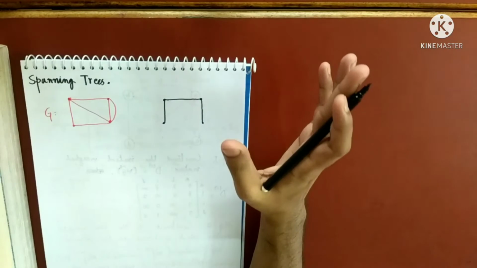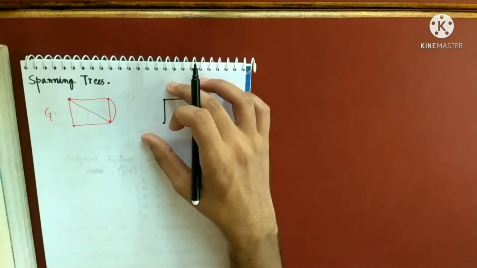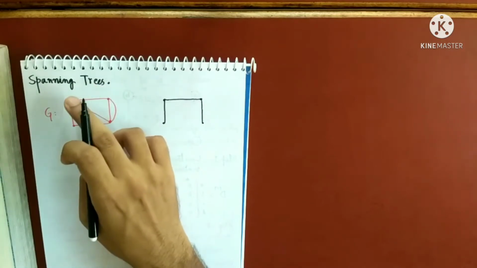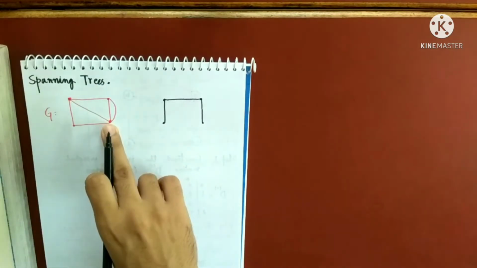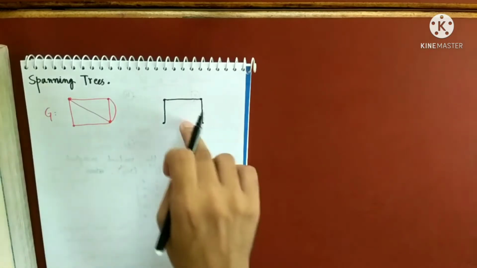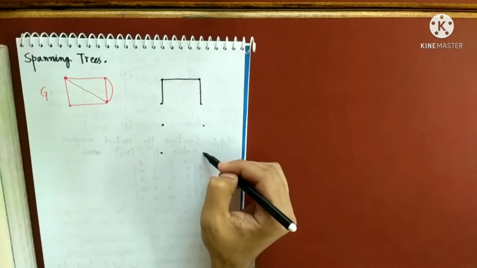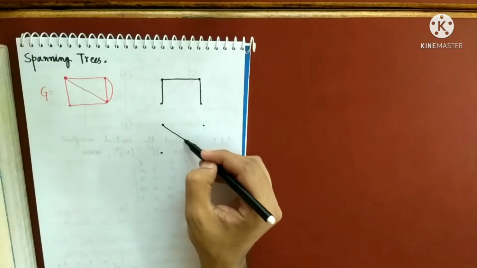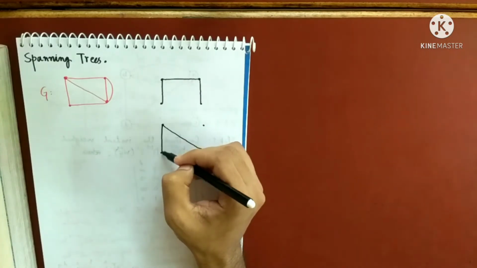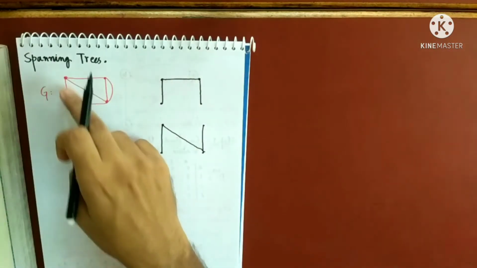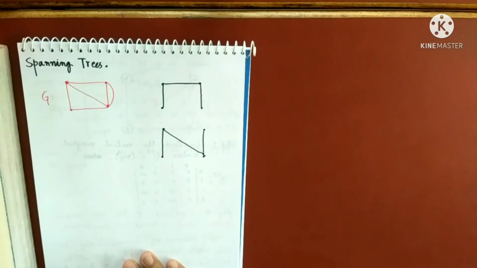So this is what is called the spanning tree of G. What is the meaning of the spanning tree? A tree, first of all, which is obtained by taking edges from this graph and having the same number of vertices as G. But you might argue, sir, I could have also drawn this way. You could have taken this, you could have taken this, you could have taken this and this. Still this is a tree. So this is also a spanning tree.